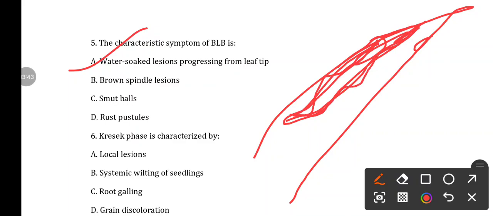This is the difference between bacterial leaf blight and bacterial leaf streak. In the bacterial leaf streak, it will form streaks, no wavy margin is there, but in case of bacterial leaf blight, the margin of the lesions are wavy. Okay, wavy margin is there.